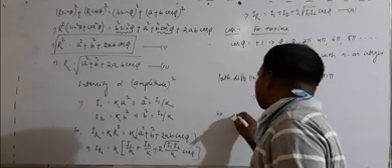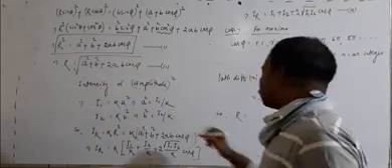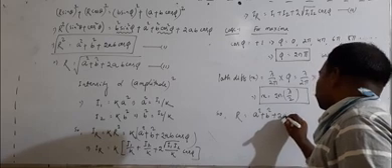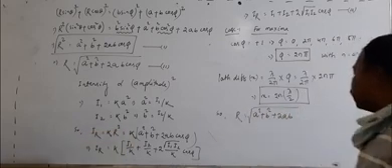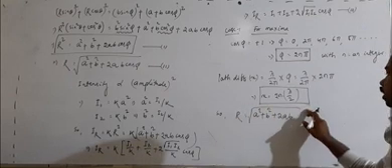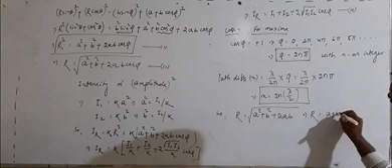Now let us find the resultant amplitude and resultant intensity at the point of maximum. So what we will write? The resultant amplitude now becomes, as cos phi is 1, only remaining how much? Square root of a square plus b square plus 2ab. This is a plus b whole square under the root. So the resultant amplitude now becomes a plus b.